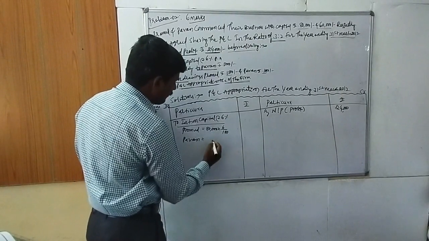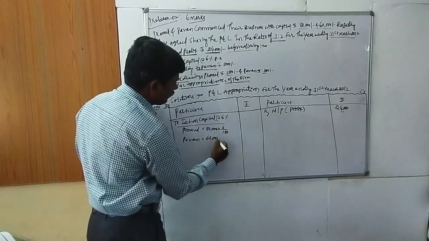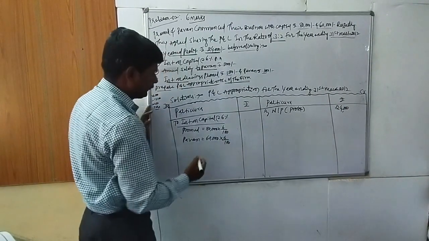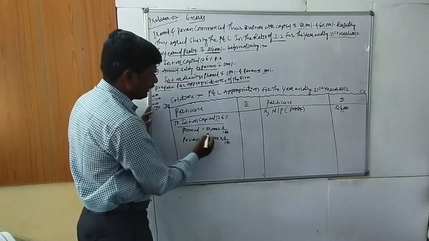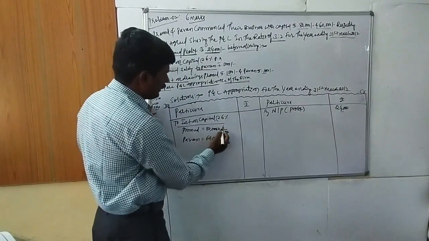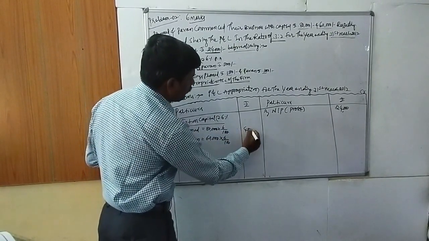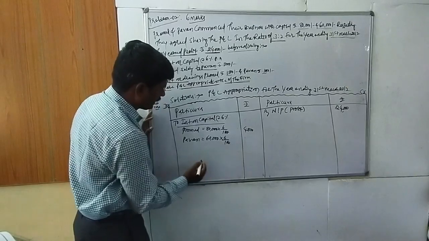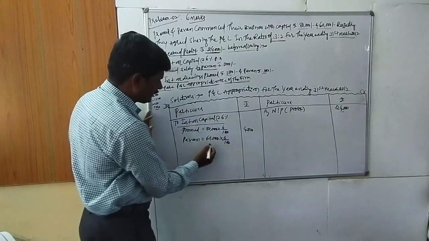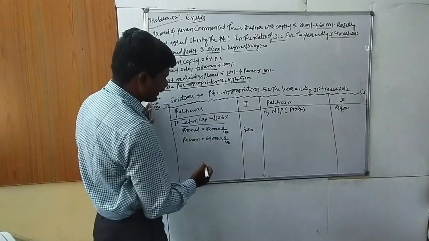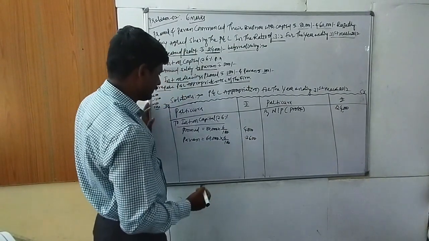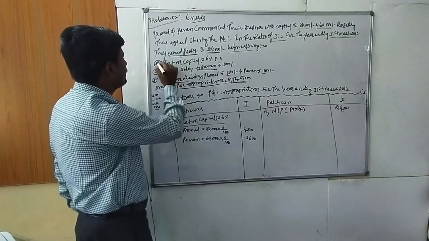Pawan's capital is 60,000 into 6 divided by 100. Calculating, the first is 4,800, and the second, 600 into 6 is 36, so 3,600. The first point is over.